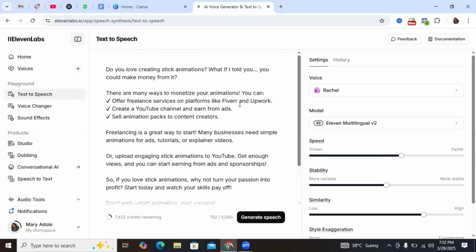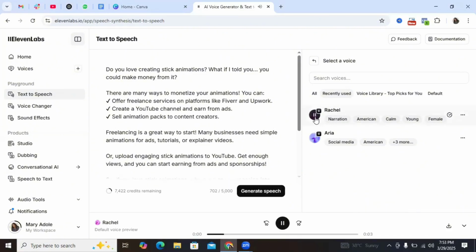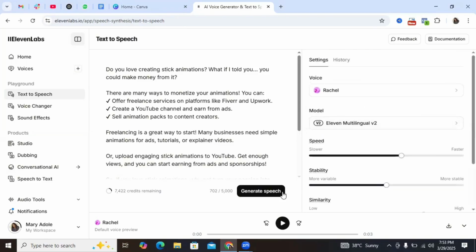After entering your text into ElevenLabs, the next thing you want to do now is to generate the voice, right? So come to these settings right here, and you're going to see that you have different voices. You can go on to select which of the voices is going to be more suitable for what you're trying to explain with your stick animations, right? So let's say I want to select this one right here. I can actually go on to preview it. Oh, might not get there. So let's say we are okay with that. I'm just going to click on it and click on generate speech, and then it's going to generate a speech for us.